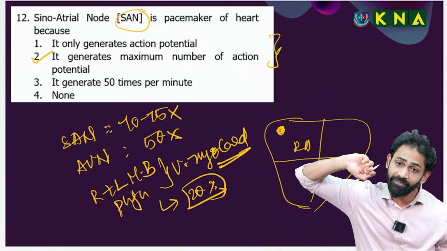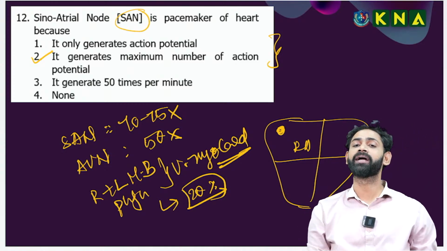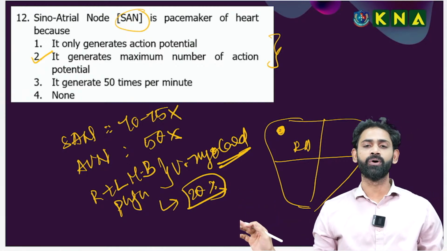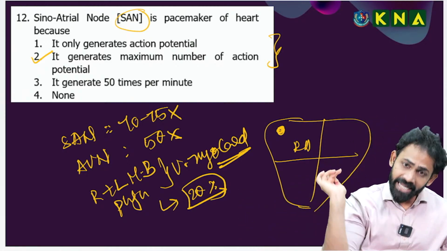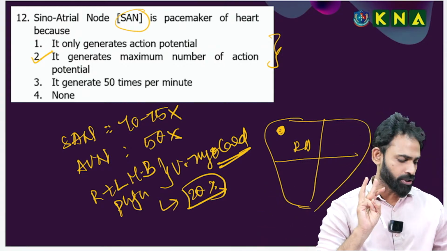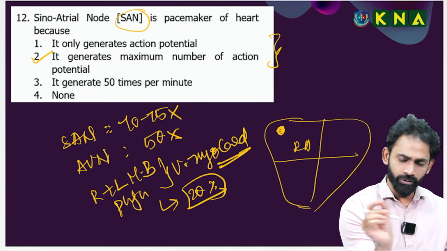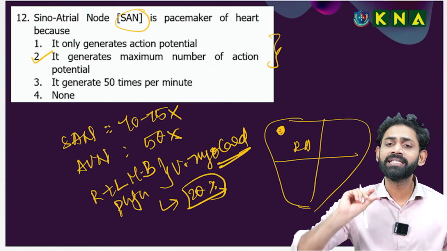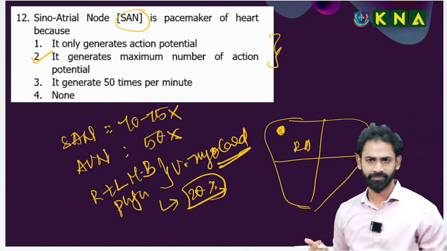That is the reason why the SAN is the pacemaker. It is not that only the SAN produces action potentials, no; it produces the maximum number. So I am going for option 2. Please clear this small confusion.